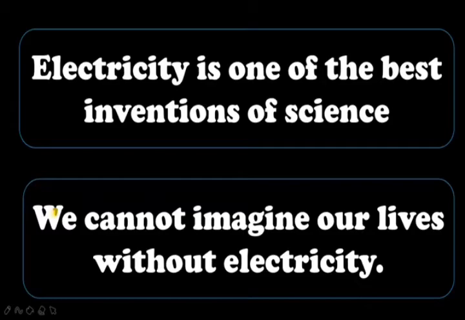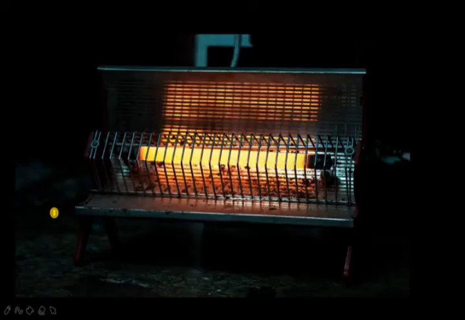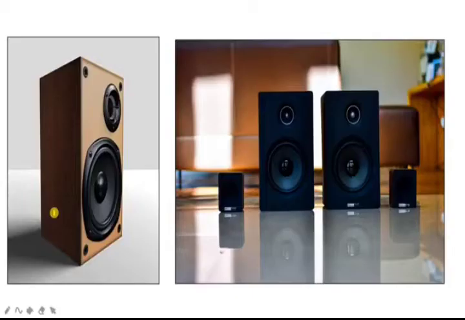Okay, let's list out the uses of electricity. The working of machines like the electric heater, the television, the computer. These electronic appliances are working, like the speaker.